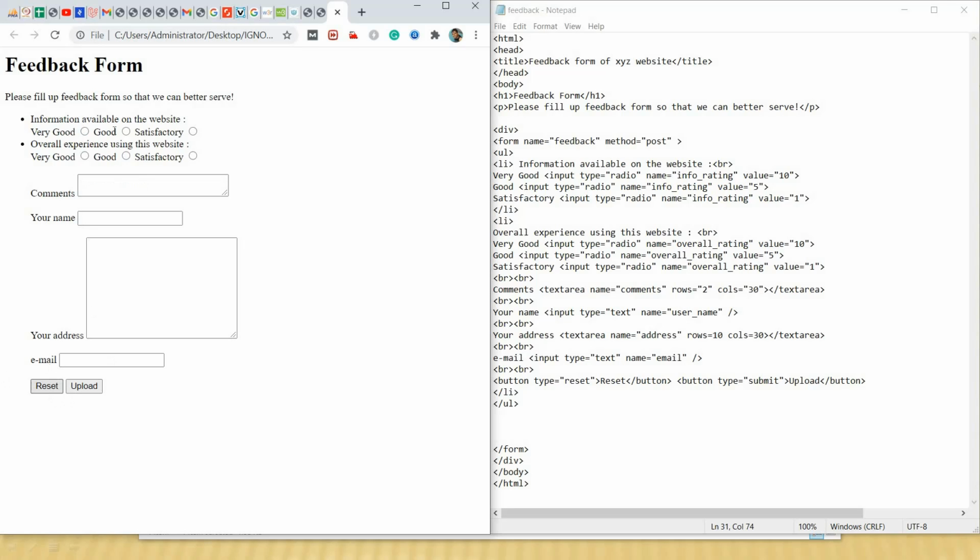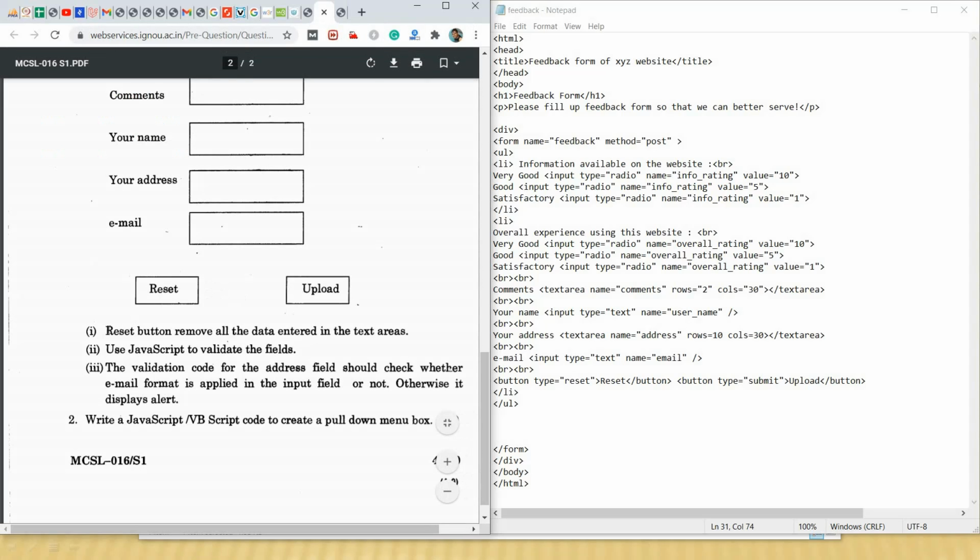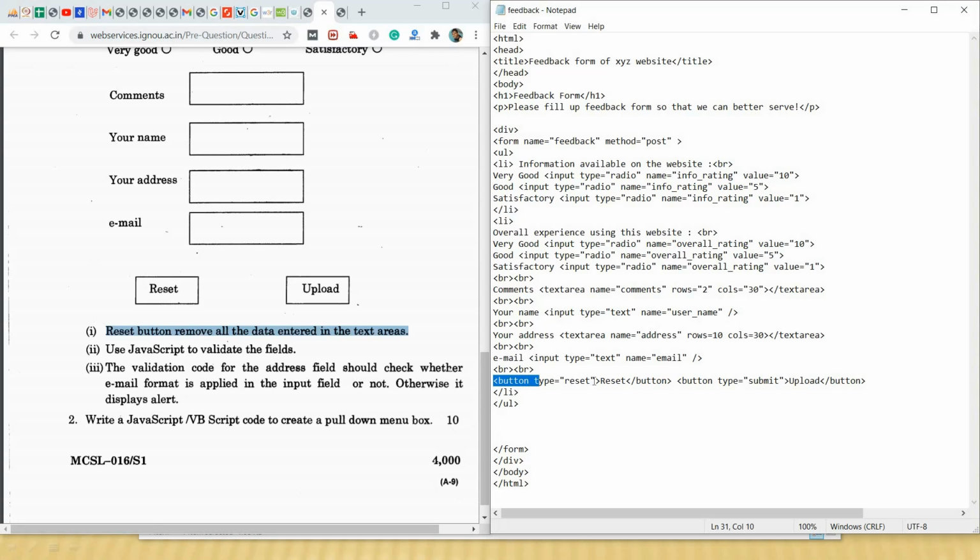So look, we have implemented the first part already. How this got possible is through this button. We have written button first solution.